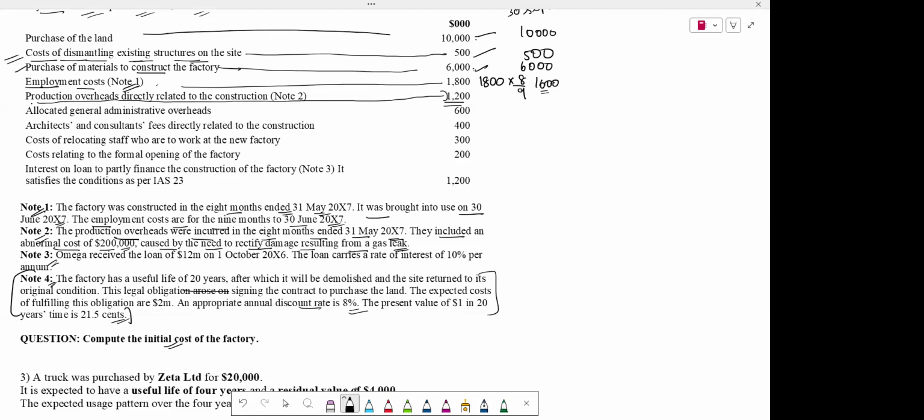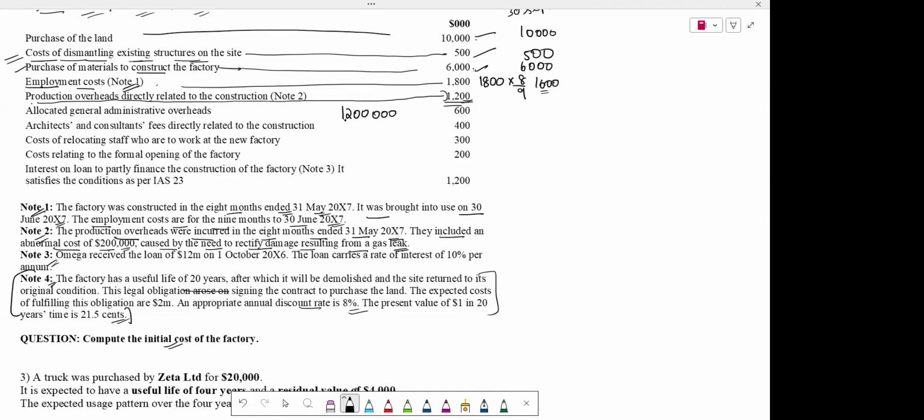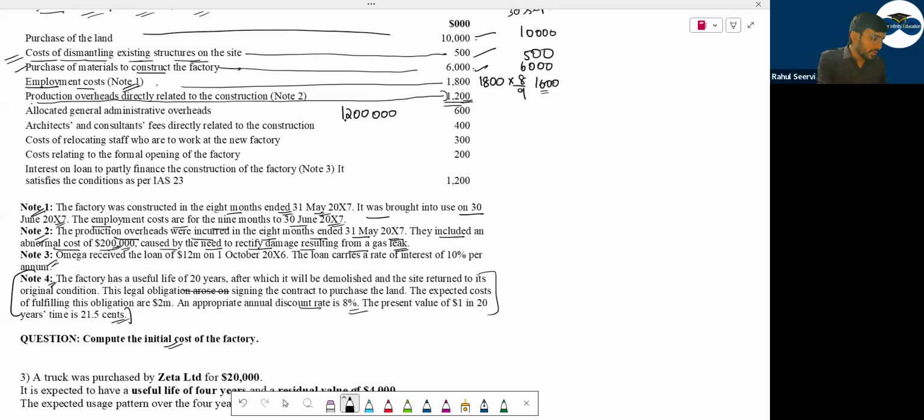So what is the total amount? This is 1,200, which I will write in full. It is 1.2 million. So how much is this 200? 5 zeros, I will divide by 6 zeros. So I identified 0.2 million.